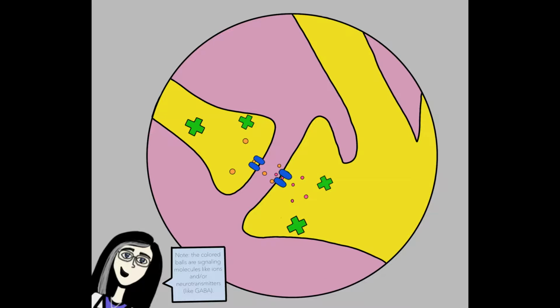Let's look at the physiology of a synapse now. Here is what a normal excitatory signal will do. The neurotransmitters will be released from the axon terminal and bind to the receptor on the dendrite. The effect of this will make the postsynaptic neuron more positive and more likely to fire.